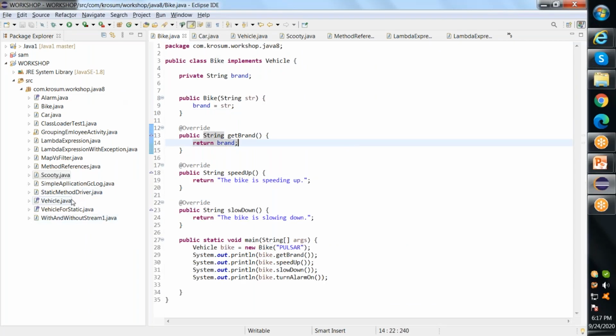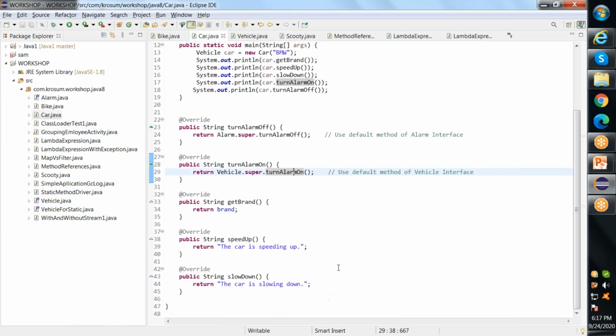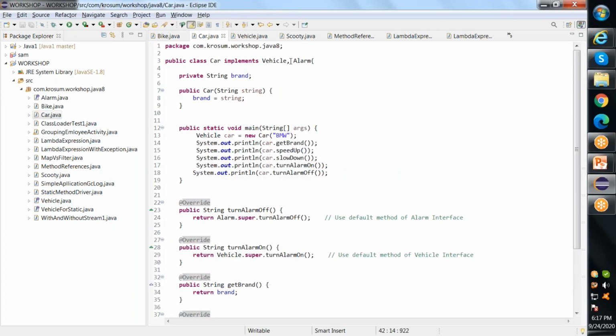Here I'm taking my previous example. Vehicle is my interface. Now I'm creating a new class where I have already implemented this Vehicle interface. At the same time, I want to implement another interface called Alarm.